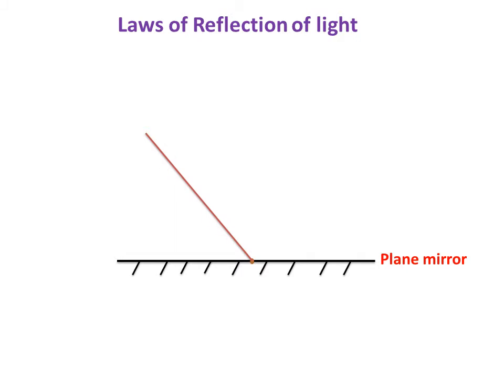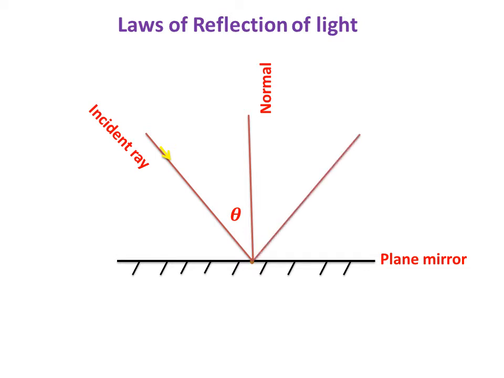This is our incident ray, and it strikes on this polished surface. We have taken a plane mirror here, and this is our incident ray. This one is the normal, and after striking, it bounces back, and this is our reflected ray. The angle between the incident ray and the normal is the angle of incidence, and the angle between the reflected ray and the normal is the angle of reflection.